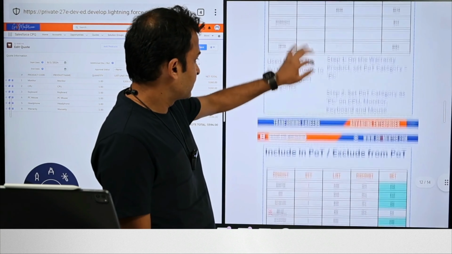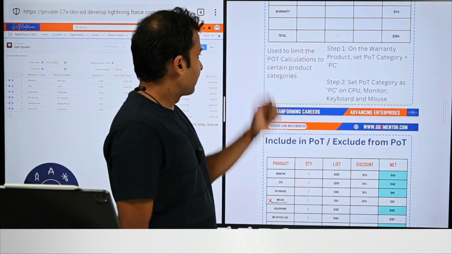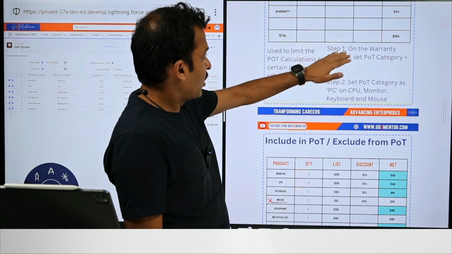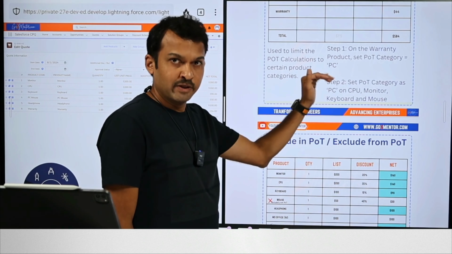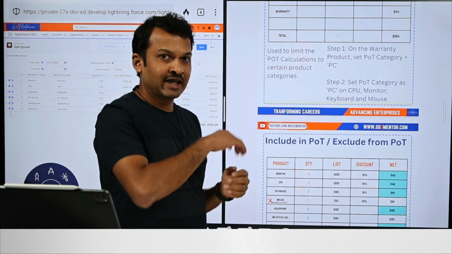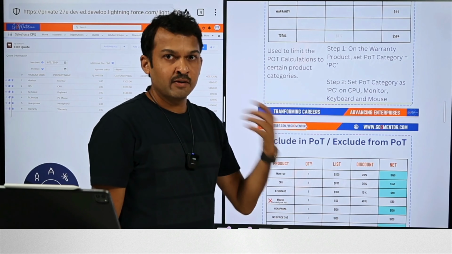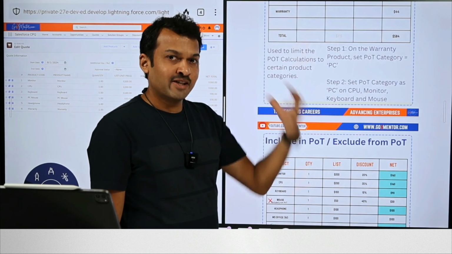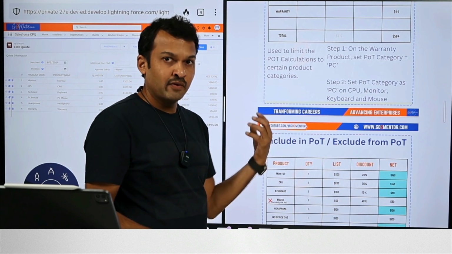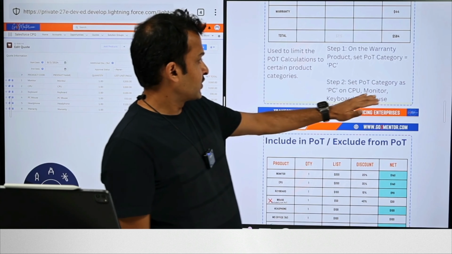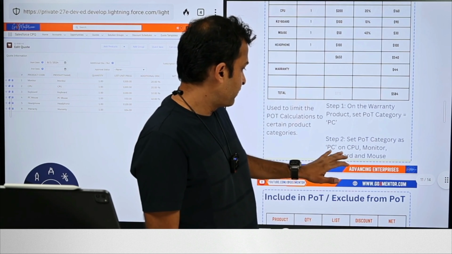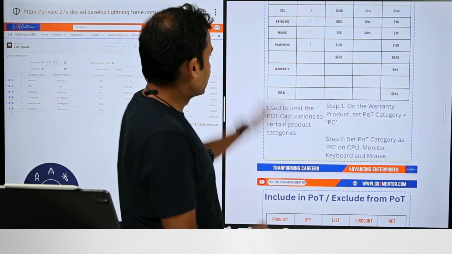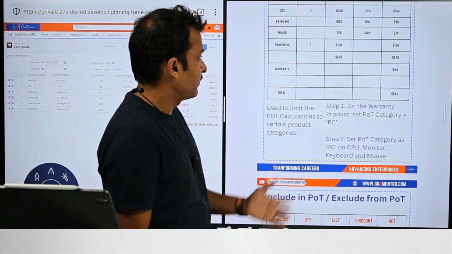How do we configure this in Salesforce CPQ? Now, again, by definition, this is used to limit the percent of total calculations to certain product categories. Okay, so on the warranty product, now we need to set the POT category to PC, indicating to the system to go and select only those products that have the PC category for your pricing calculations. The next step is to set POT category as PC on all the other products which should be considered for the warranty price calculation. So in our case, we should go set it on CPU, monitor, keyboard, and mouse. So let's go ahead and do that. And once we do that, the warranty should total to 44 and we should see 584.